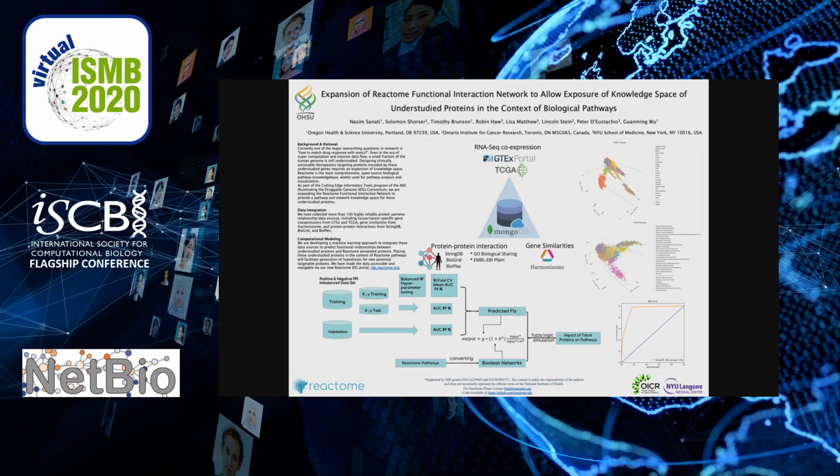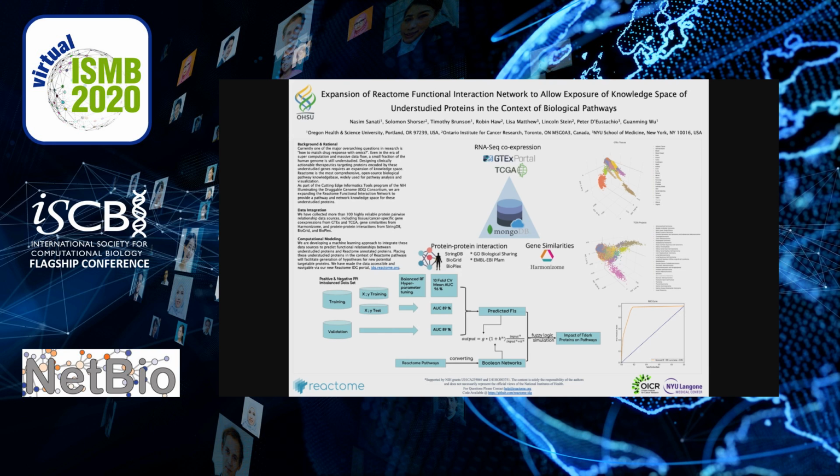Now moving on to integrate these evidences and predict functional interactions between proteins, we constructed training and validation datasets with positive protein pairs, or FIs, extracted from annotated Reactome pathways, and negative protein pairs that were just random protein pairs from the whole human proteome. This, of course, creates a classical imbalanced machine learning problem, which was handled by training and cross-validating a balanced random forest model that performed pretty well with an area under the curve of 89%.